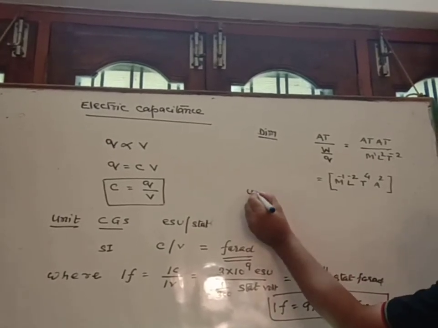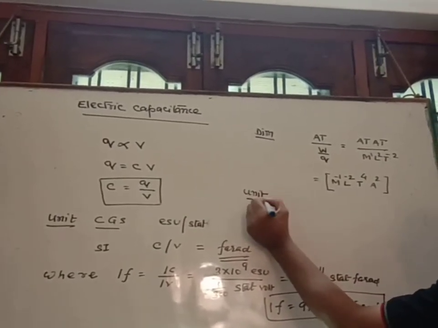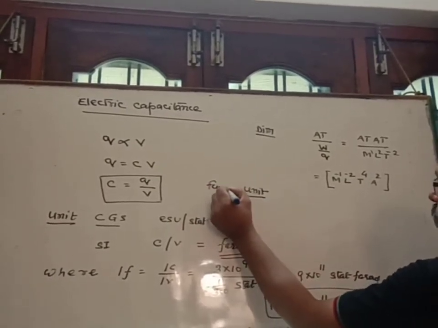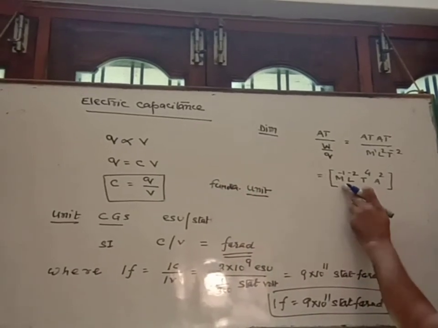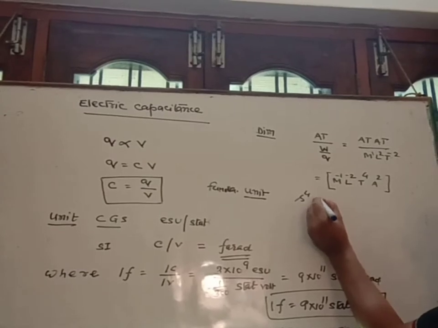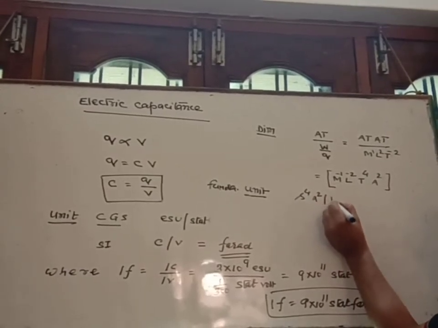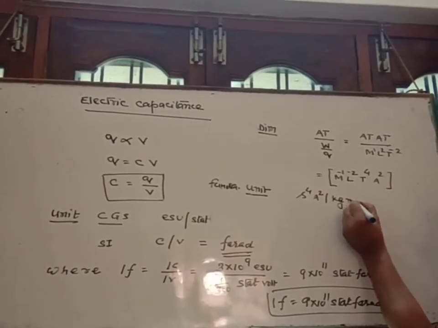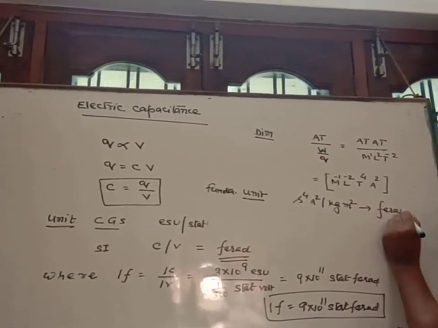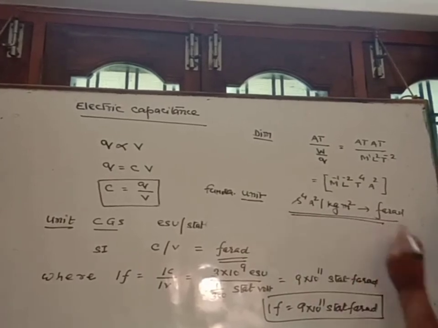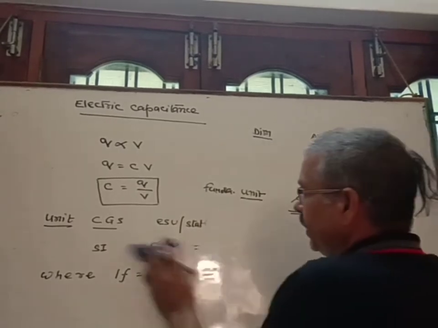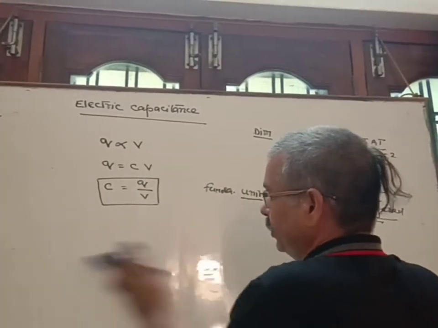So what is its fundamental unit? It is second to the power 4 ampere square per kg meter square, and it is equivalent to farad. So this is the relation between the fundamental unit and the SI unit.